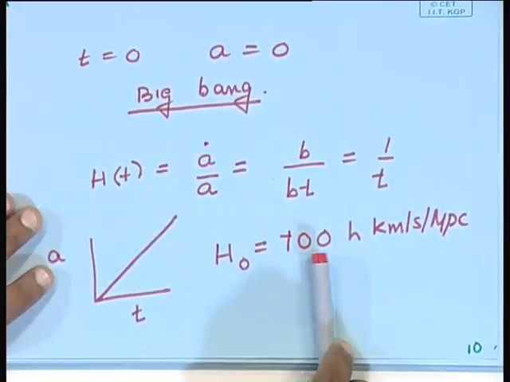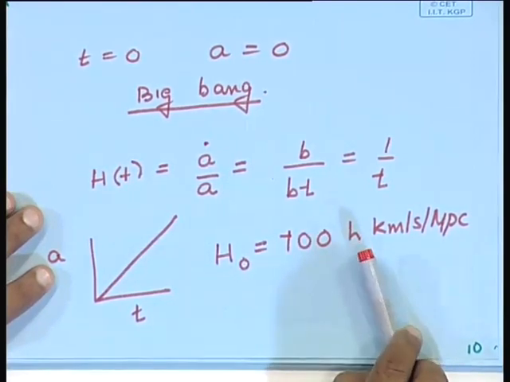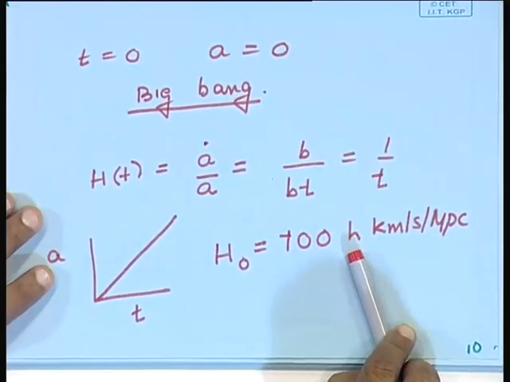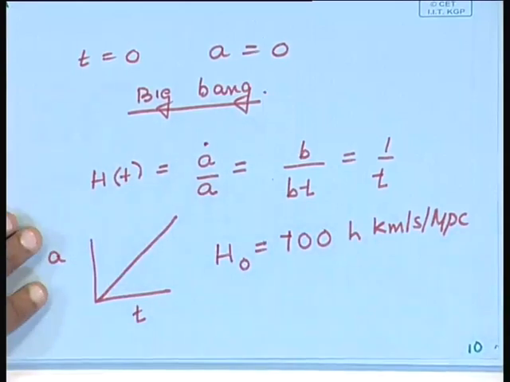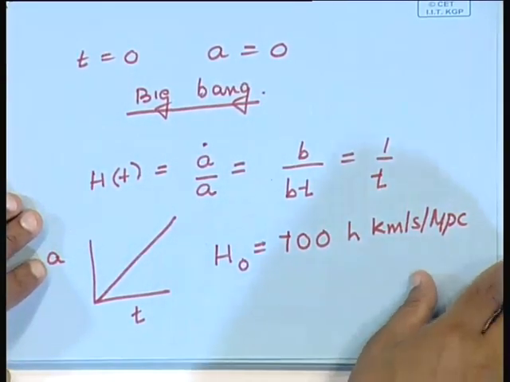And so, if H naught is 70, it basically means that small h should be 0.7. Okay. So, I had asked you to do this. I hope you have done this exercise. The exercise is very straightforward. So, let me just go through it once.